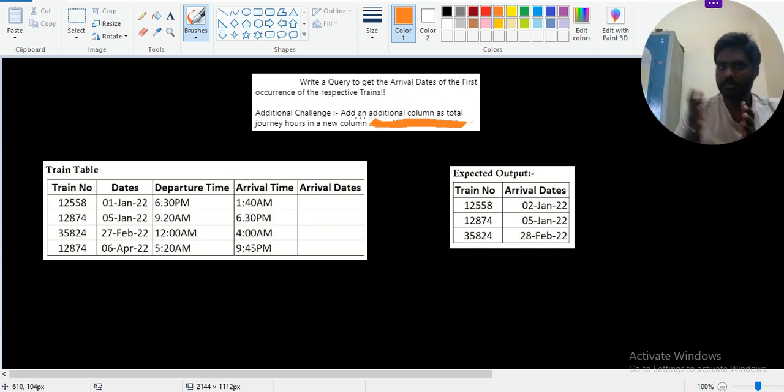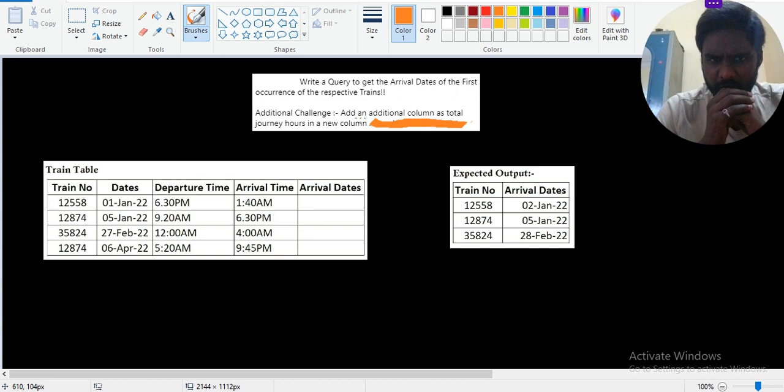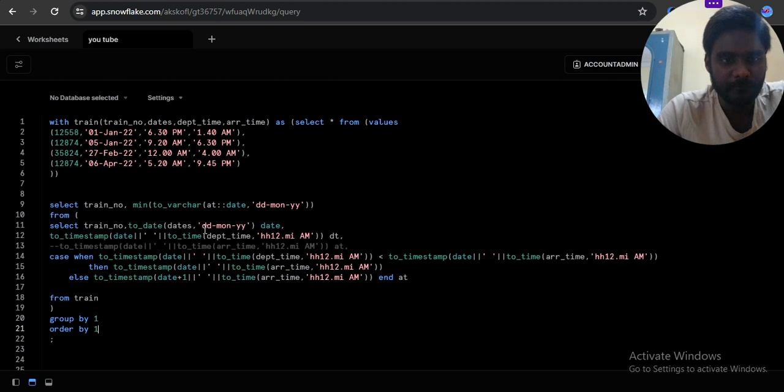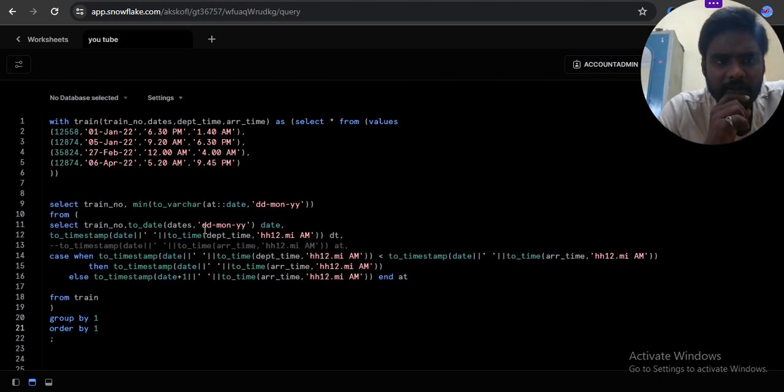So additional column, I can understand that. Total journey hours of the respective train.